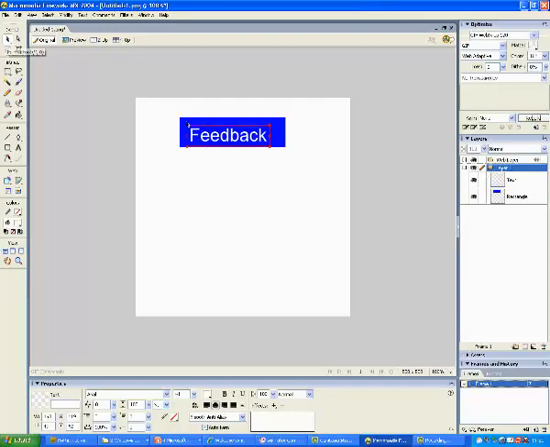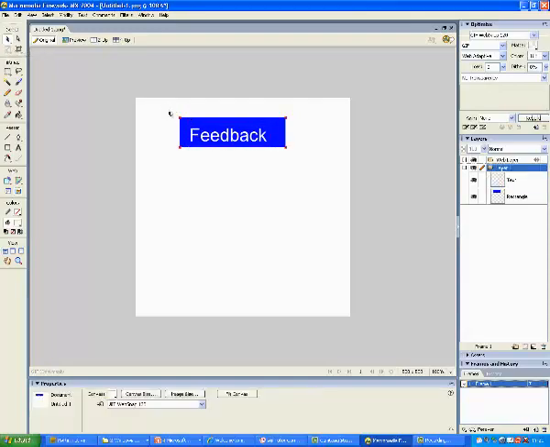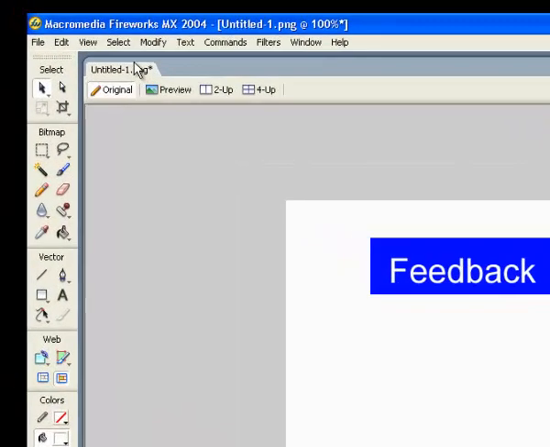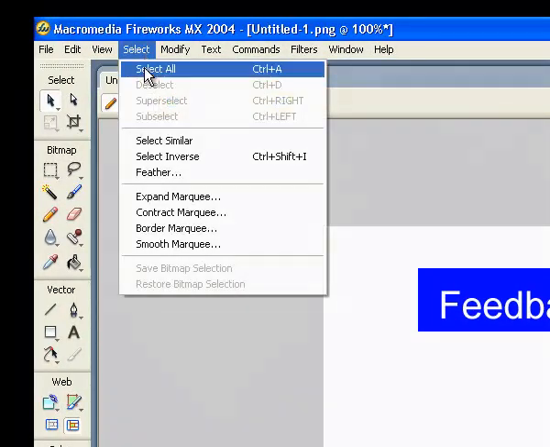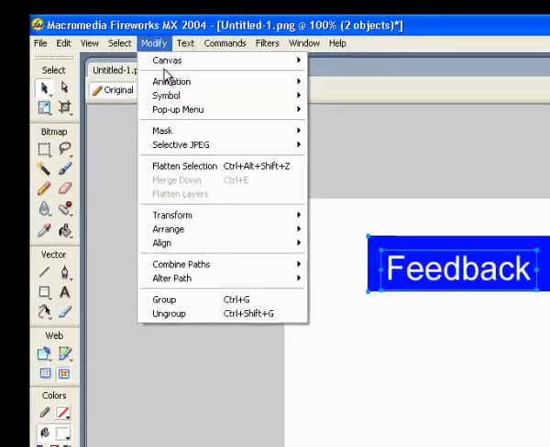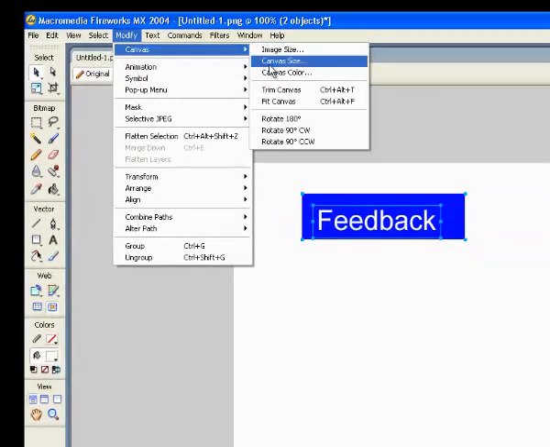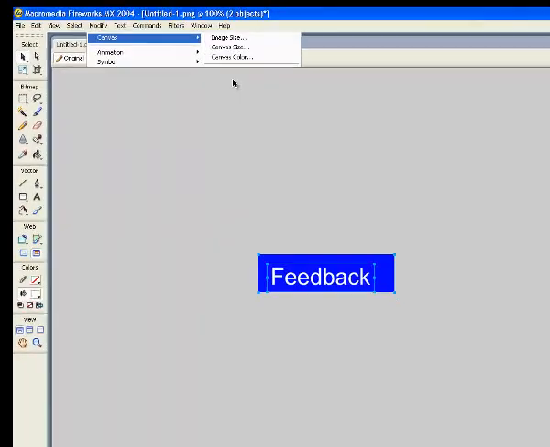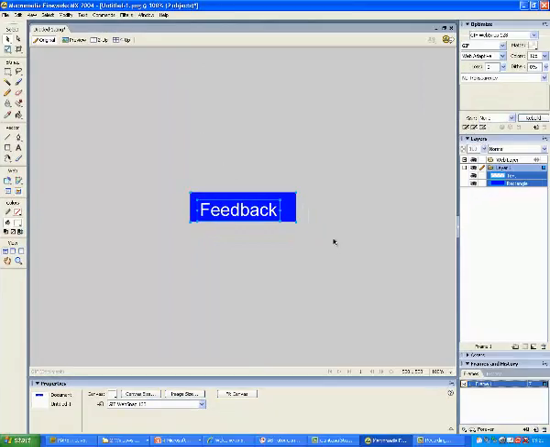Okay. What we want to do now is make sure this fits on the screen, so we want to go select and choose select all, and then modify canvas and fit canvas, and what that does is just make sure that it's all the size that we want.